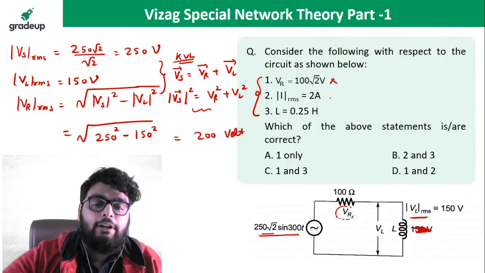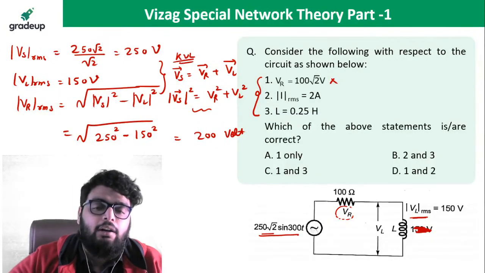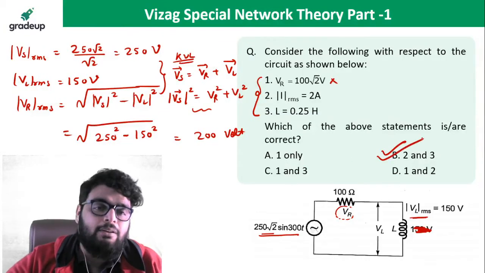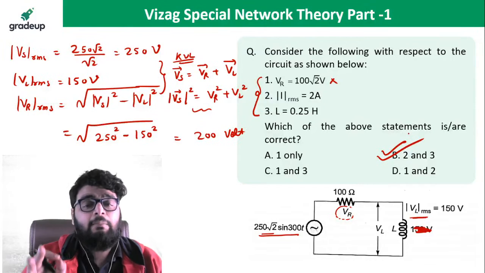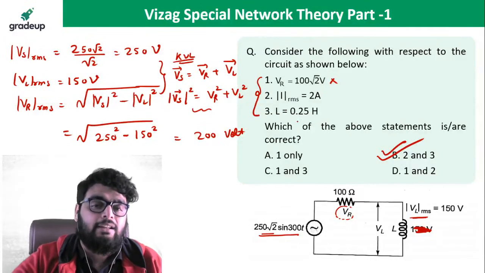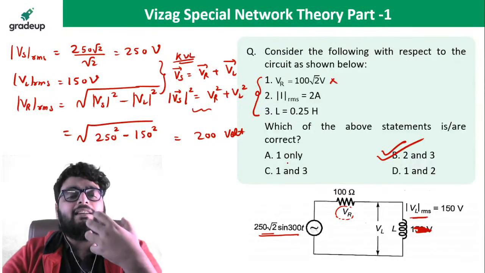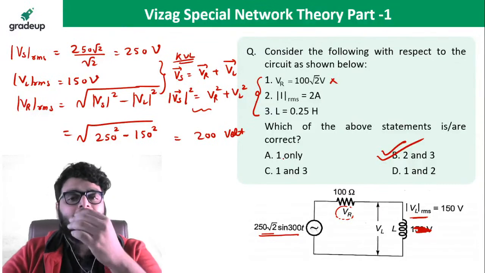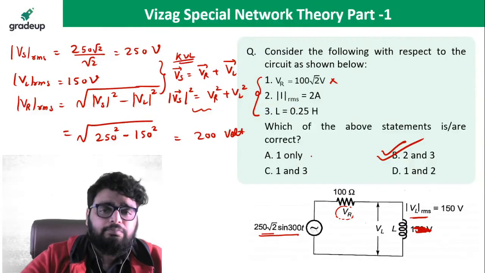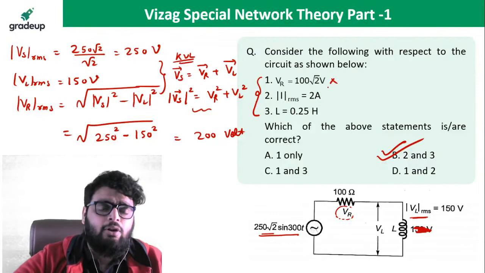Now beta, see very carefully. In A, C, D, in all of these three options, the first statement is given. It means the correct answer is option B. In the exam, you need not check the other two statements if this type of condition occurs. But here I will check the other two statements also. The first statement is wrong; the resistor voltage is 200 volt.